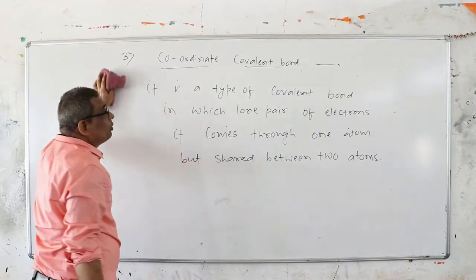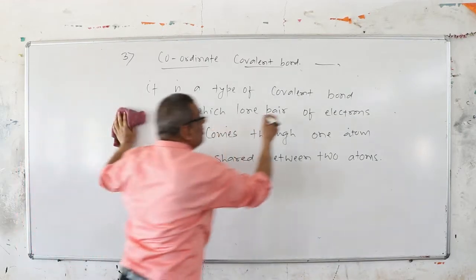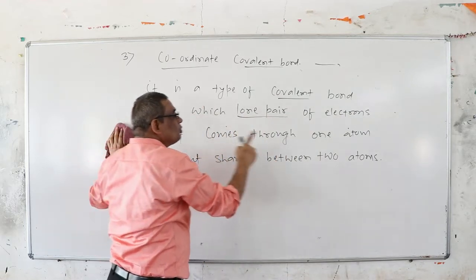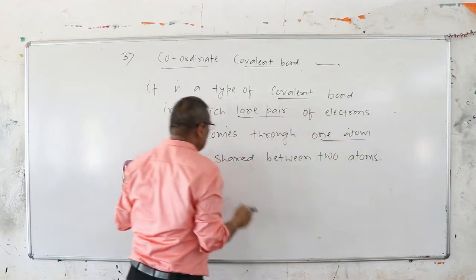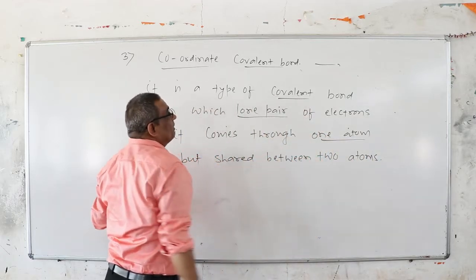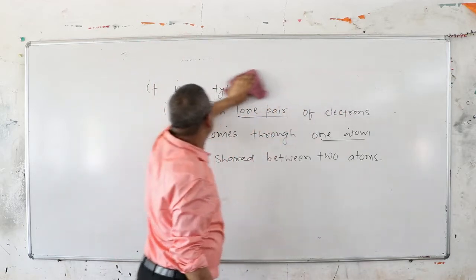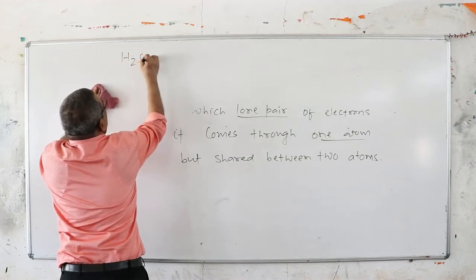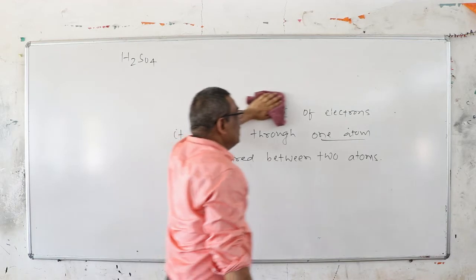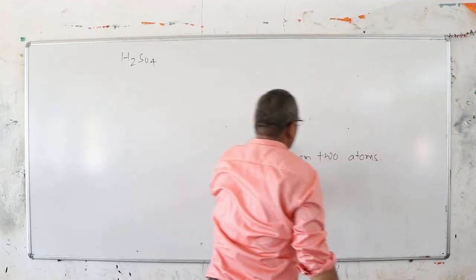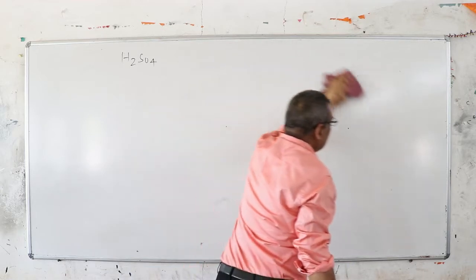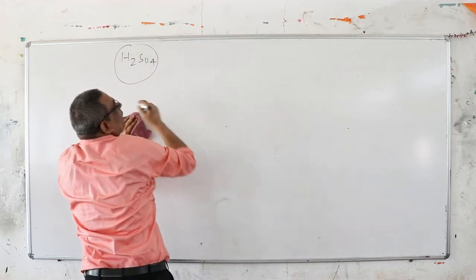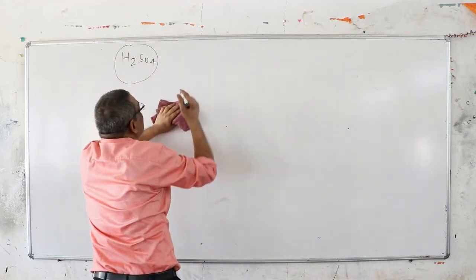In the case of the coordinate covalent bond, it is a type of sharing in which the lone pair, the unshared pair of electrons, comes through one atom but is shared between two atoms. Now you see a live example. Suppose I am talking about the structure of H2SO4, where you are looking at the coordinate bond. Coordinate and covalent bonds are the same in chemistry; their mode of operation to form the bond is a bit different, but the reaction mechanism is the same.